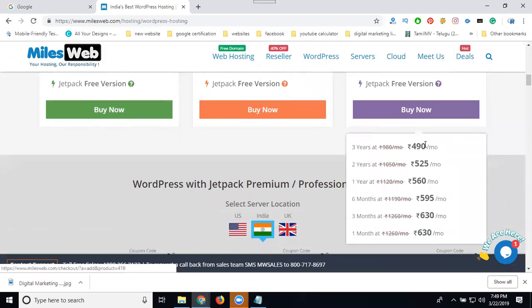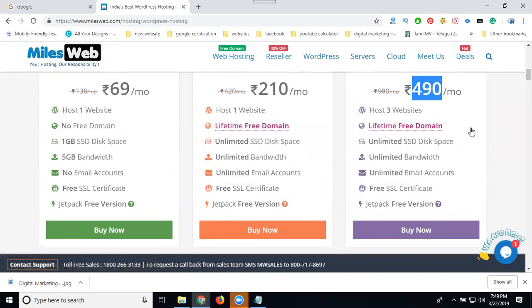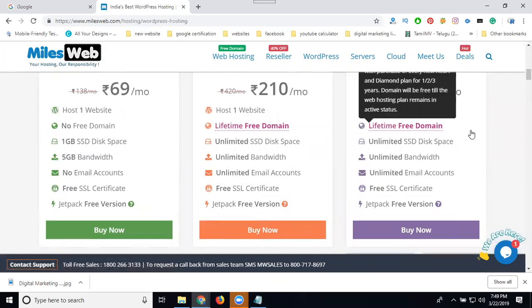See this one: for the first year, first month, 630 per month will be charged. For 3 domains, if you host on WordPress, 630 rupees per month will be charged. It will provide a lifetime free domain, but the lifetime free domain is not for all 3 domains. It is only for one domain. With 3 websites hosted, they give one free domain option.